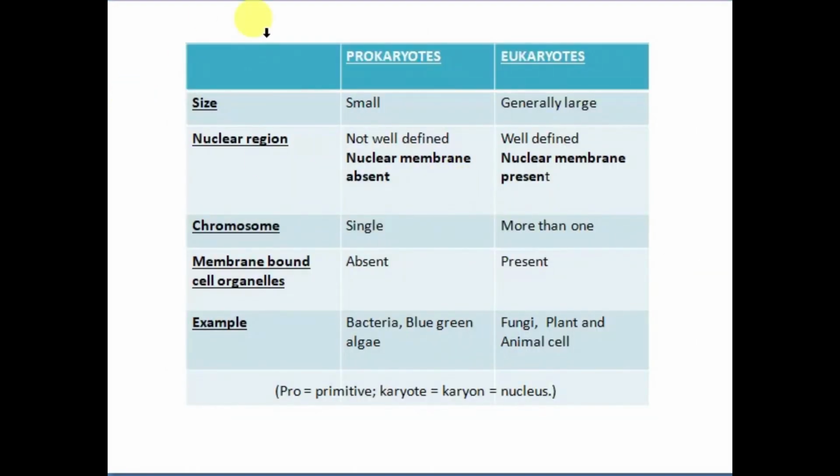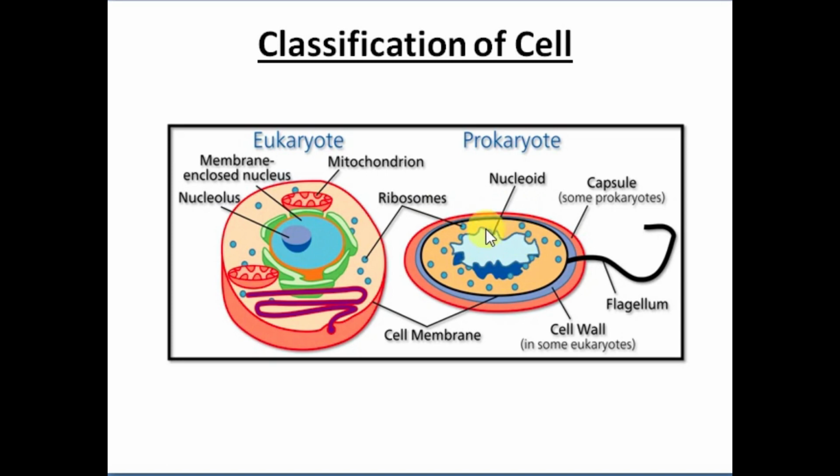Here is the difference between prokaryotes and eukaryotes. Prokaryotes are small and eukaryotes are generally large. In prokaryotes, the nuclear region is not defined. In this diagram, you can see this is the nuclear membrane.